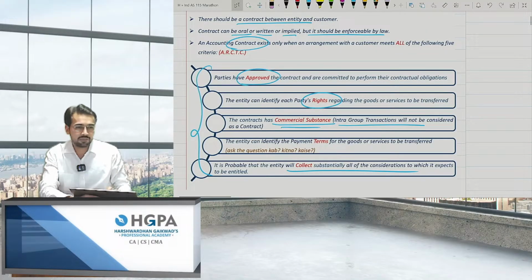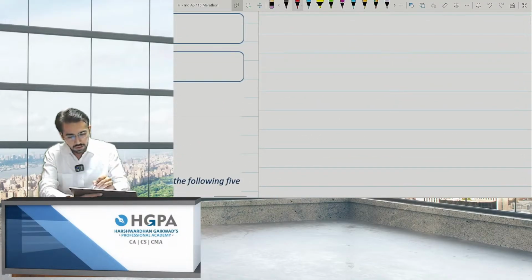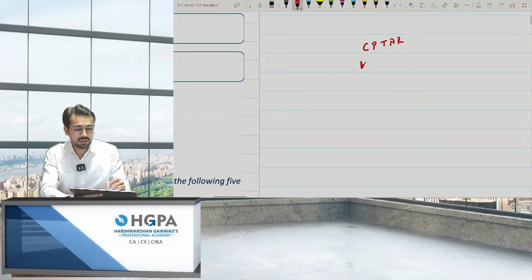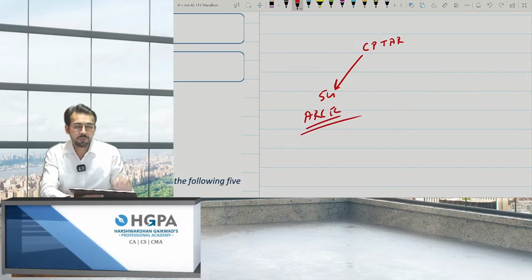So these are the basic 5 points. To sum up what we have studied till now, we have studied the CPTAR. C is the contract. From the contract point of view, I've given you 5 conditions. What are the 5 conditions? A, R, C, T, C.